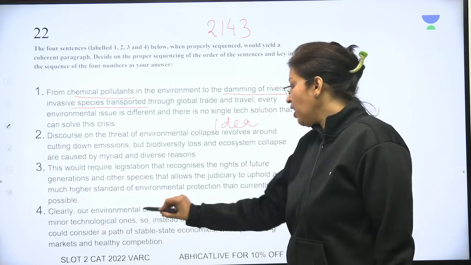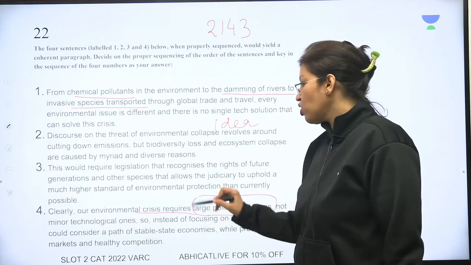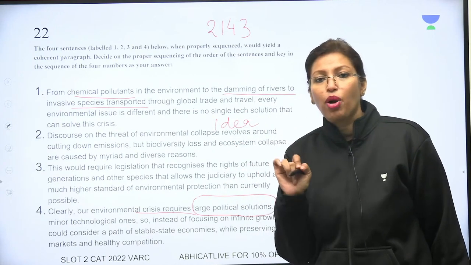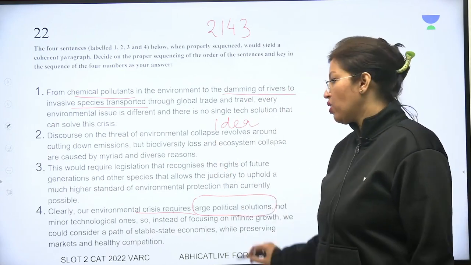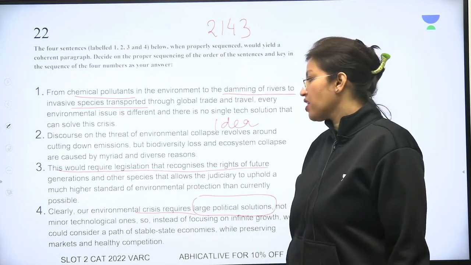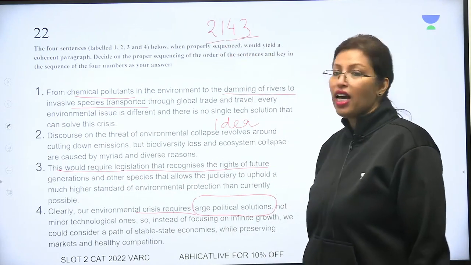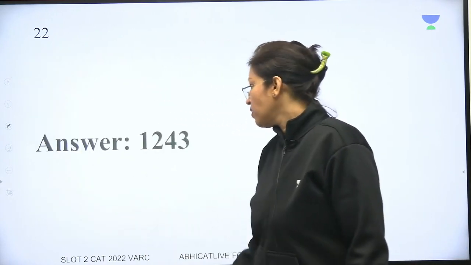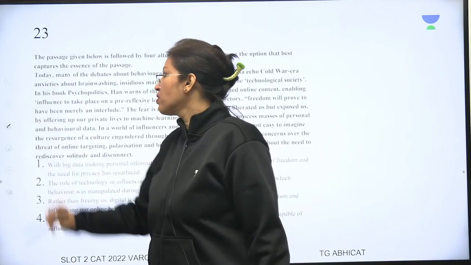Then next comes clearly, environmental crisis requires large political solutions, not minor technological ones. Don't try and solve every single problem separately. Solve it holistically, the problems will disappear. And this would require legislation that recognizes the rights of future generations. So 2, 1, 4 and 3, and that's your parajumble. 2, 1, 4, 3. All right.